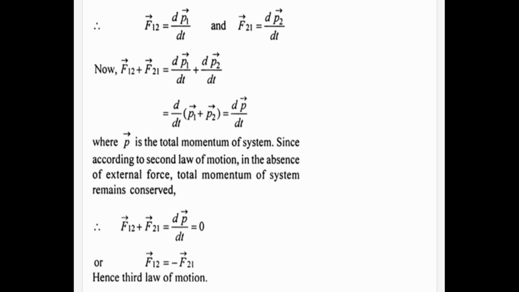Now F12 plus F21 is equal to dp1 by dt plus dp2 by dt is equal to d by dt of (P1 plus P2) is equal to dP by dt, where P is the total momentum of system. Since according to second law of motion, in the absence of external force, total momentum of system remains conserved, F12 plus F21 is equal to dP by dt is equal to 0, or F12 is equal to minus F21, hence third law of motion.